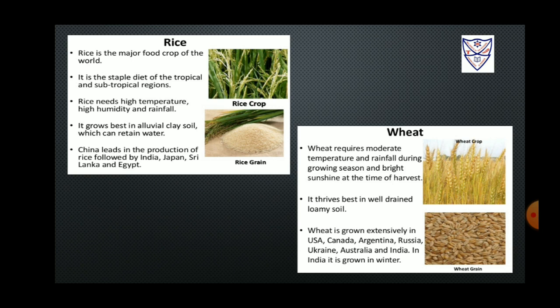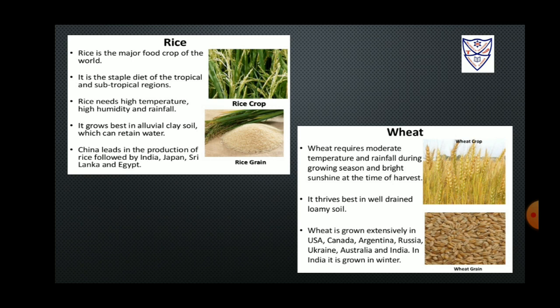China is the leading producer of rice across the world. Other major countries that grow rice are India, Sri Lanka, Japan, and Egypt. The regions such as Bangladesh and West Bengal have certain favorable climatic conditions, due to which farmers are able to grow 2 or 3 crops in a year.